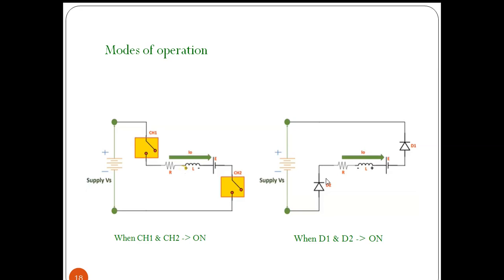So current will be flowing in this path. When the current is flowing in this path, this plus will appear across this, which is opposite to the assumed direction of output voltage. So V naught is negative and the current is positive. So we are getting operation in quadrant 4.